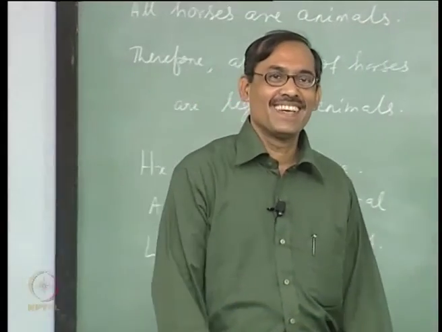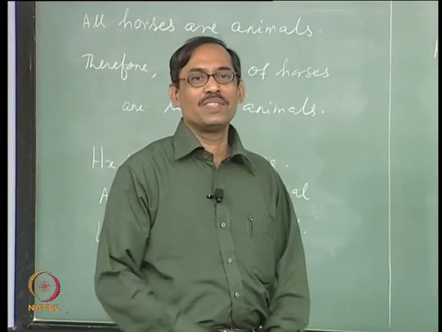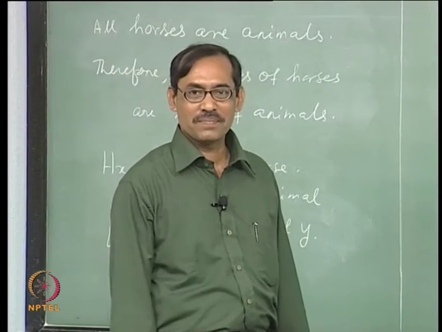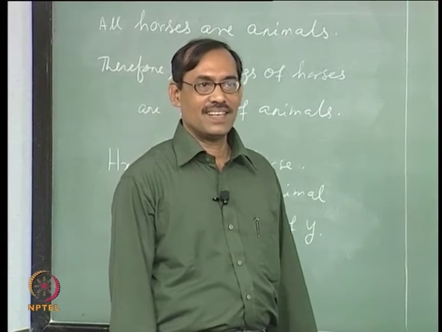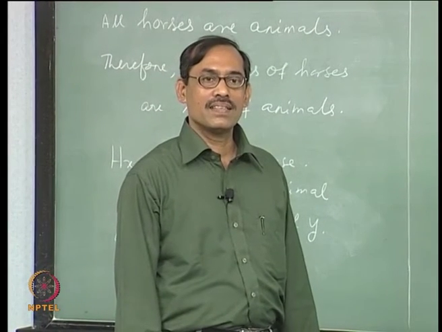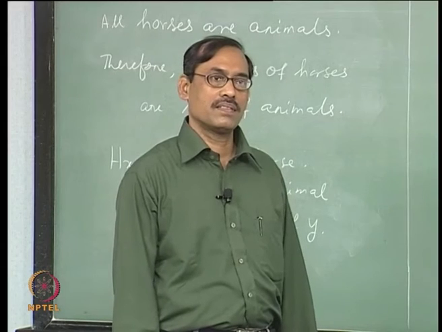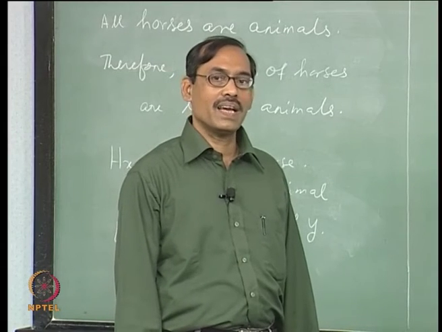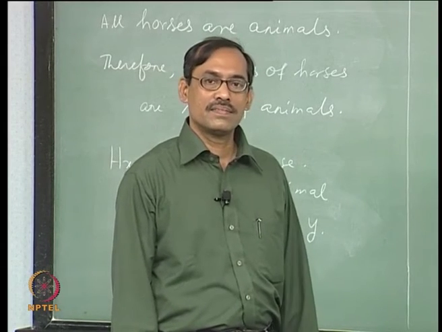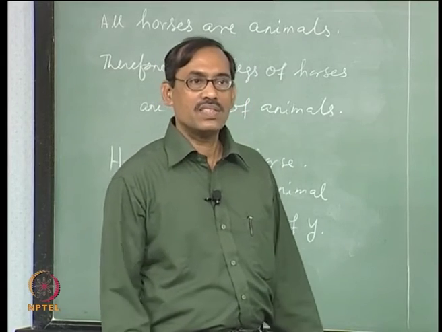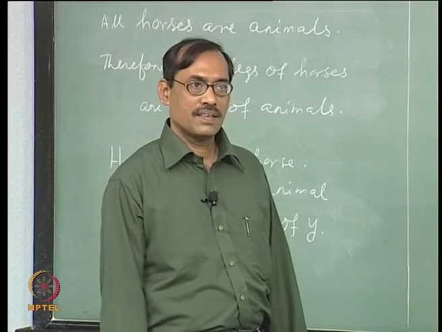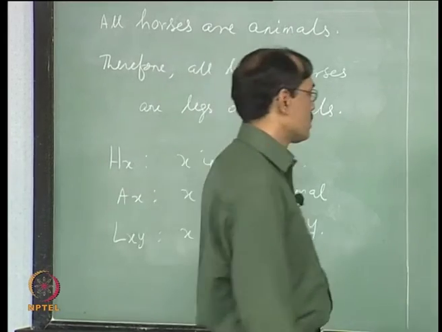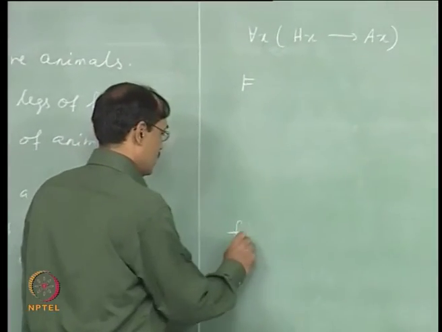So, I can take that there is one x which is leg of all the horses, is that right. So, what should I write? If x is a leg of some horse, then x is a leg of some animal, is that right, and this x should be for each x, whatever x I take does not matter, is that okay.